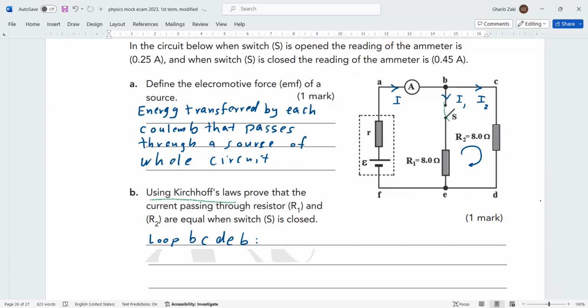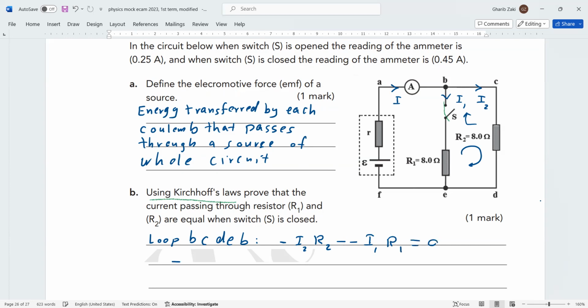So negative I2 multiply R2, and negative, negative, double negative, I1 multiply R1, equals 0.